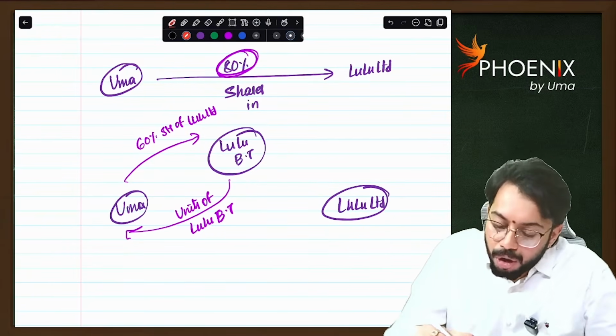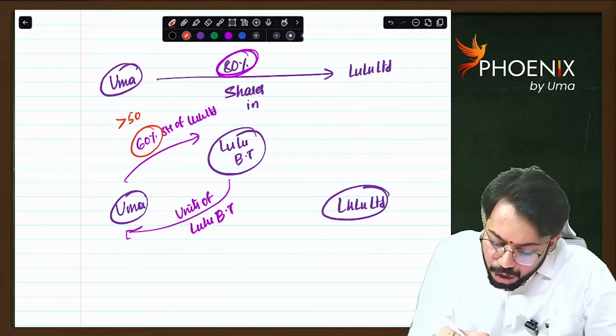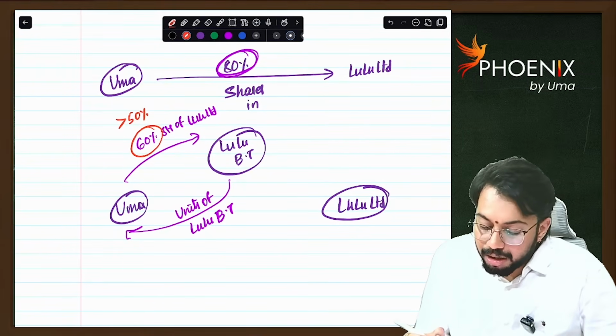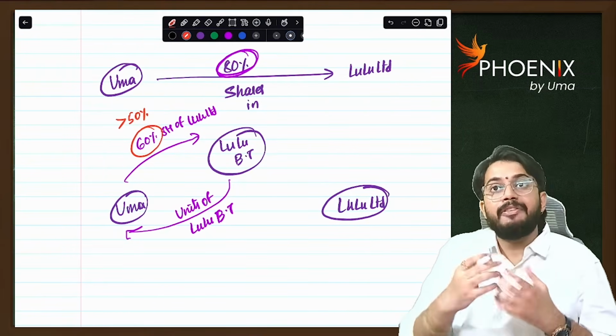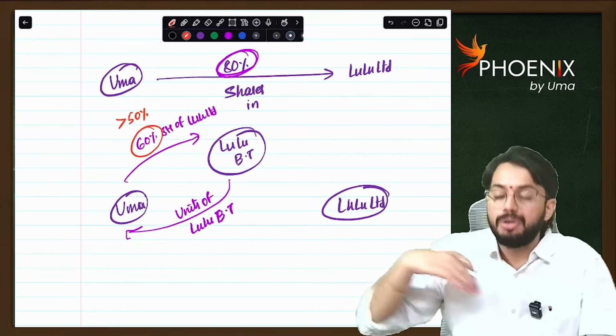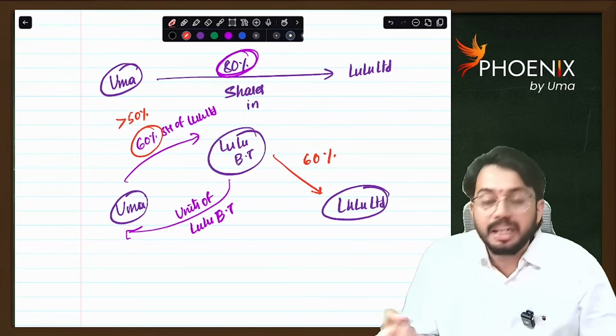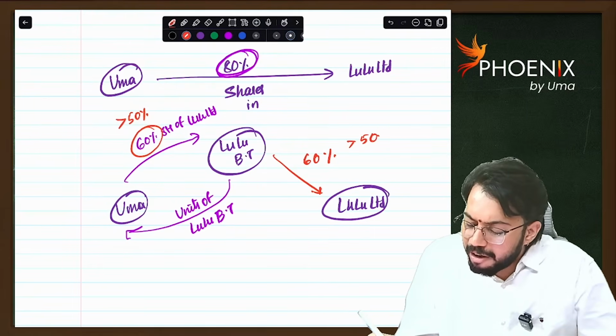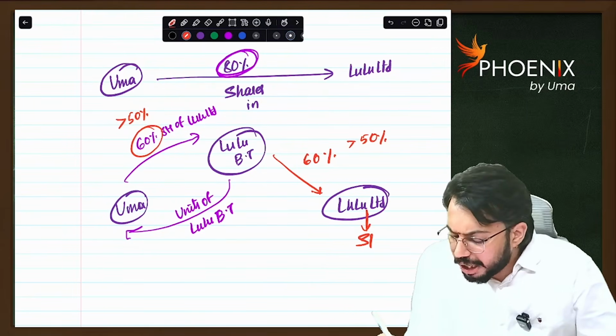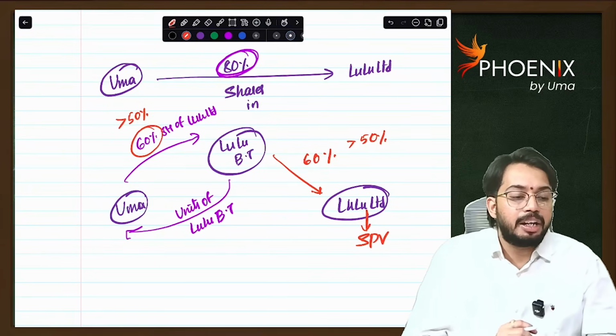So more than 50% of shareholding is transferred to Lulu Business Trust. Now Lulu Business Trust is holding 60% in Lulu Limited, which is more than 50%. So we can tell Lulu Limited is an SPV. Are you able to understand?